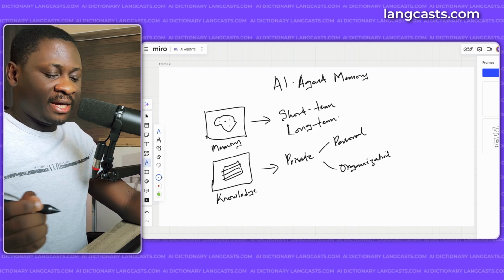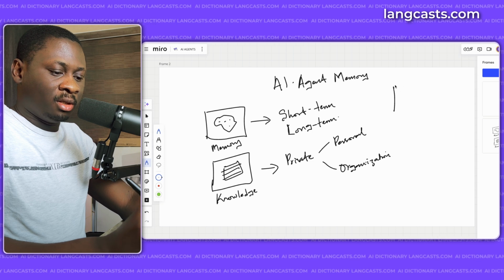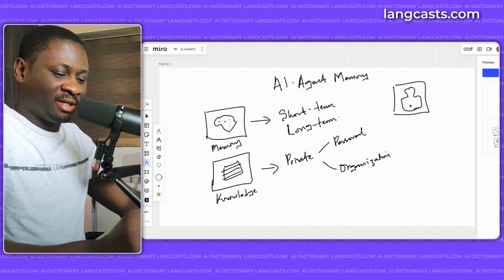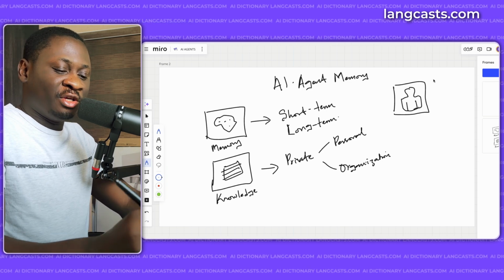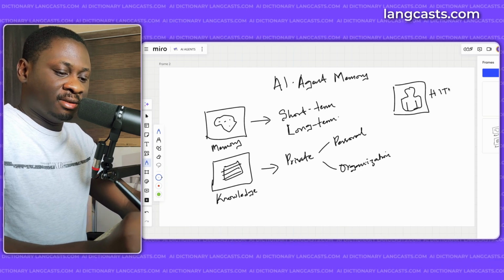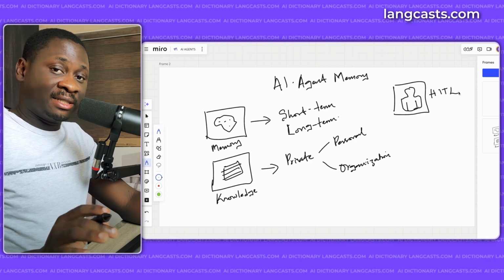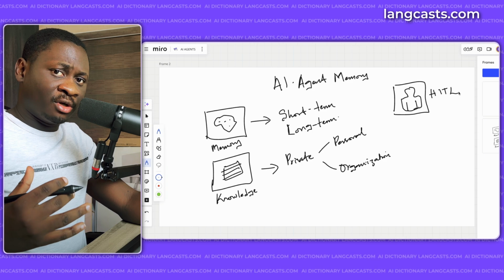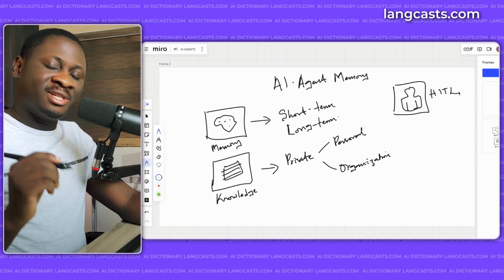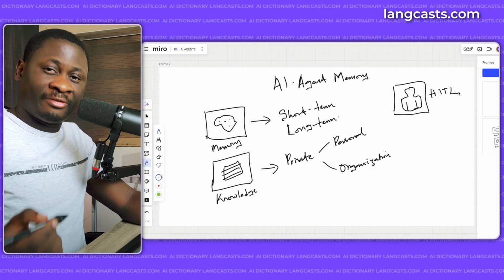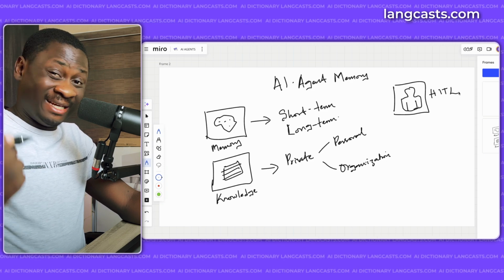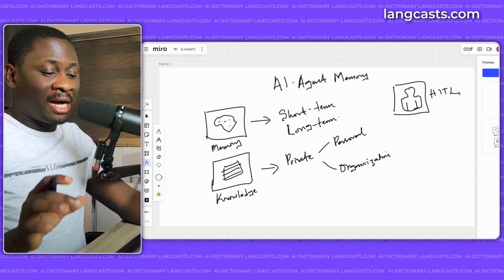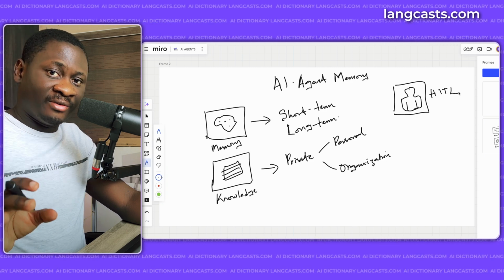Another way you can extend your AI agents is to give them a human in the loop, to introduce human in the loop steps. Let me just assume this is a human. So, human in the loop. This is something that I consider very, very important for agents, because most of the time we appreciate them because they can be autonomous. But there are some sensitive actions that you don't want your agents to just perform. For example, deleting files, updating files even. You don't want them to just perform it, because this can be very sensitive information, and probably they are actions that are irreversible when done.